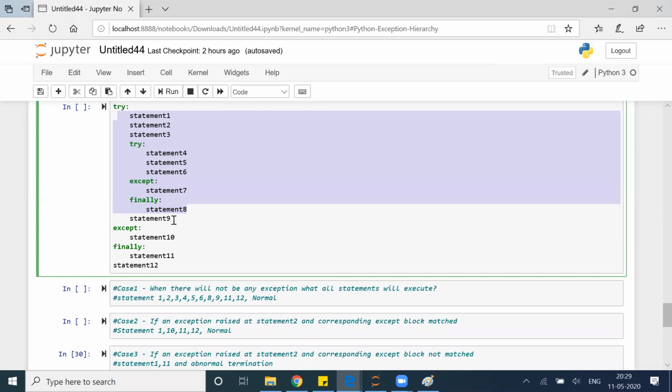Then it came to statement 9, something goes wrong, it will go to 10. In 10 it is taken care. So 10, then 11, then 12. So 1, 2, 3, 4, 5, 6, 7 may happen, may not happen, 8 will happen, 9 failed, 10 will execute, 11 will execute, 12 will execute. Clear?